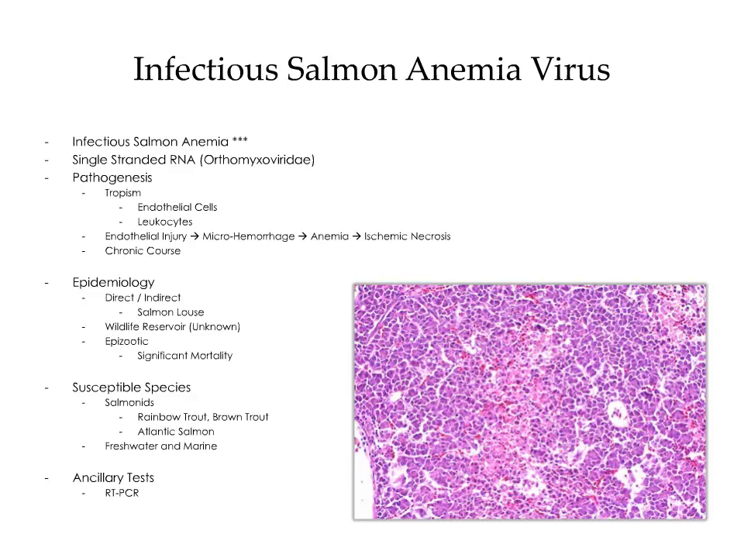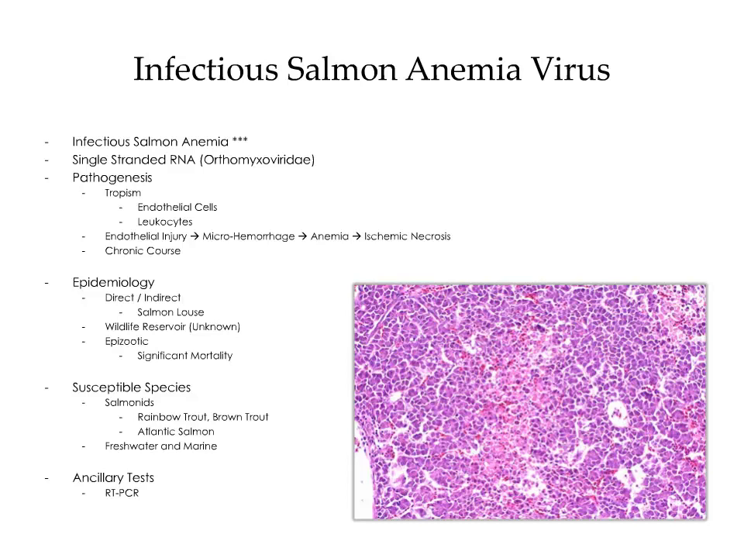In regards to epidemiology, transmission is either direct or indirect. The salmon louse can serve as a mechanical vector. It's unclear whether or not the virus has a wildlife reservoir. However, epizootics are associated with significant mortality.